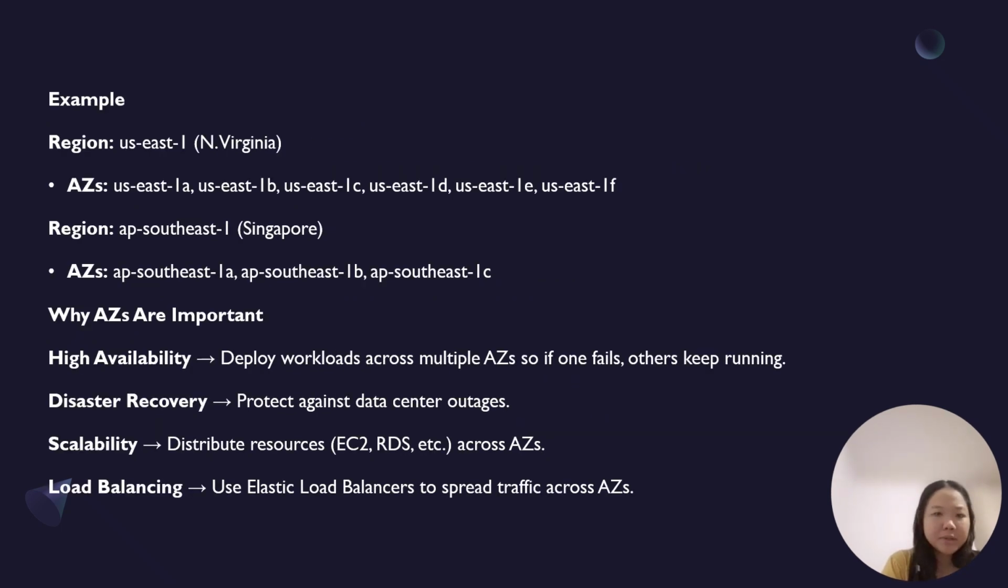For example, region us-east-1 North Virginia, AZs us-east-1a, us-east-1b, us-east-1c, us-east-1d, us-east-1e, and us-east-1f. Region ap-southeast-1 Singapore, AZs ap-southeast-1a, ap-southeast-1b, and ap-southeast-1c.